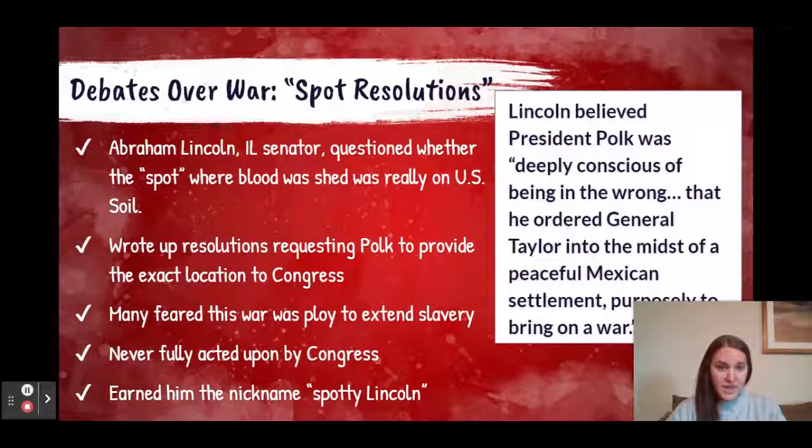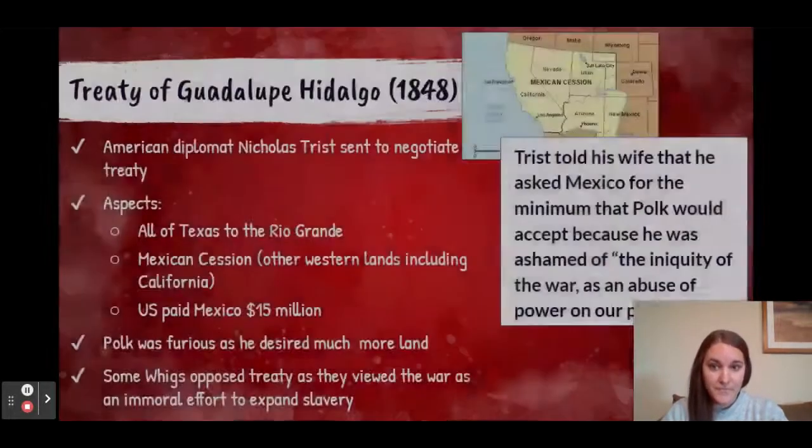However, not everyone is in support of the war. In fact, Abraham Lincoln, who was a senator from Illinois at the time, questions the spot where blood was really shed. He wonders whether Polk has really fabricated this to get a war in order to expand slavery. So he writes up resolutions requesting Polk provide that exact location. Congress never follows through on these resolutions, but Lincoln aggressively declares that Polk is deeply conscious of being in the wrong, that he ordered General Taylor in the midst of a peaceful Mexican settlement purposely to bring on a war.